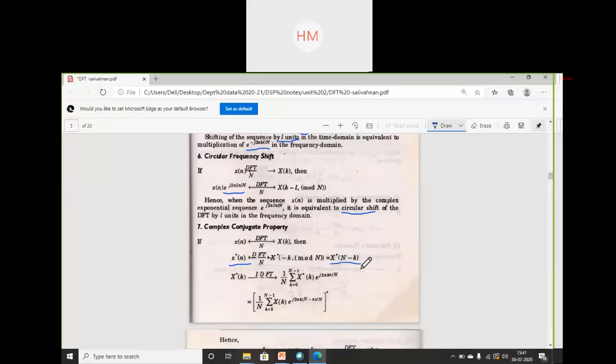For x of n and x star of n, if I take the DFT of x star of n, I will get X star of N minus k at the output. The IDFT equation will be the inverse of that. So x star of minus n mod N will be equal to x star of N minus n at the input, and if I take its DFT, I will get X star of k.